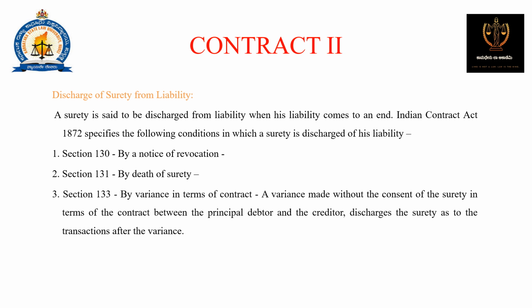Discharge of surety from liability. A surety is said to be discharged from liability when his liability comes to an end. Indian Contract Act 1872 specifies the following conditions in which a surety is discharged of his liability. Section 130, by notice of revocation. Section 131, by death of surety. Section 133, by variance in the terms of contract.